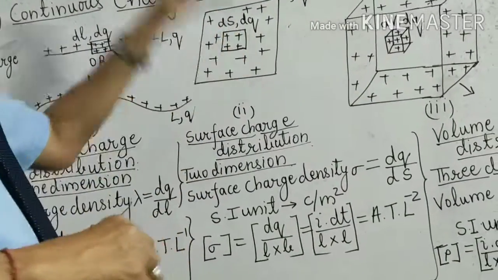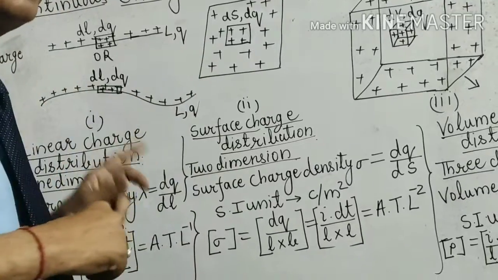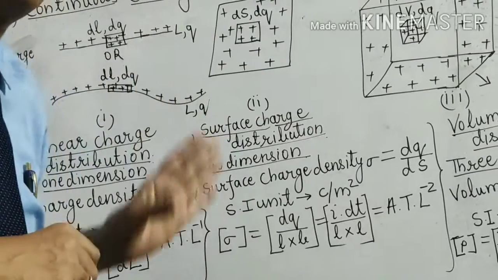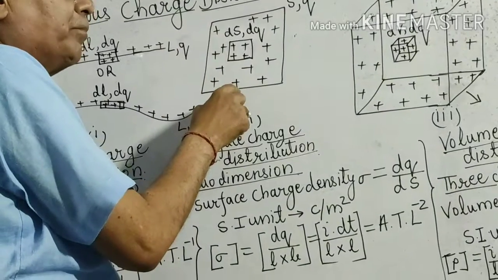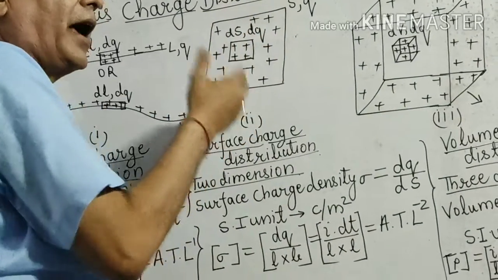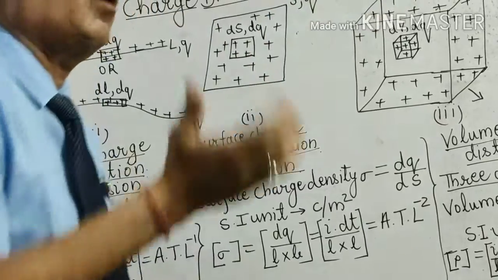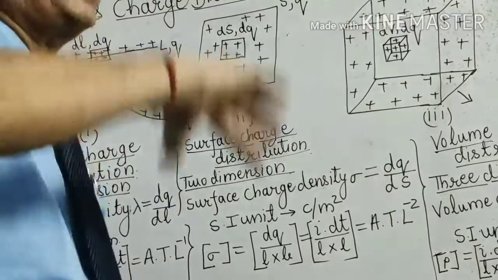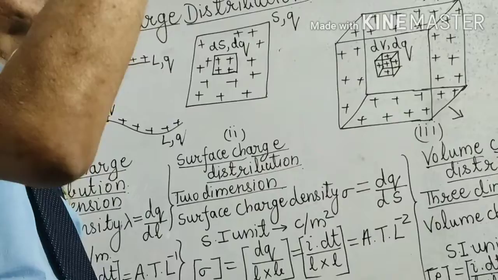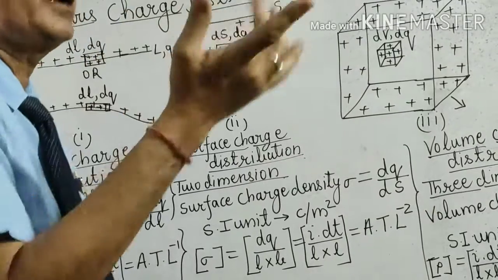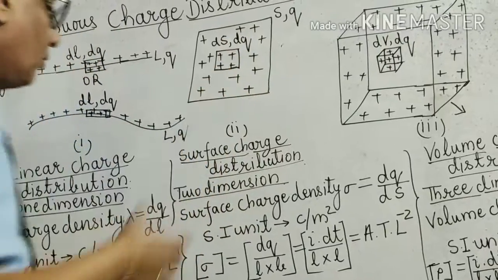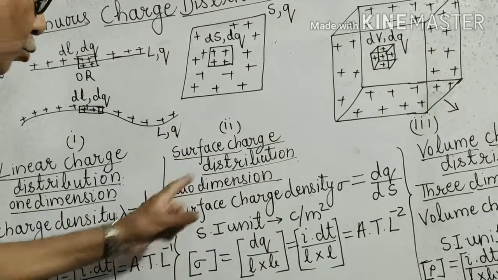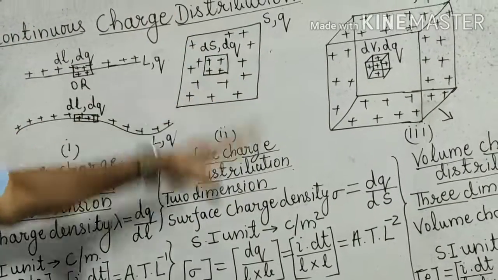So it is a two-dimension case. It is not one dimension. This is one dimension, this is two dimension. Why? It is a two-dimension case because this surface has a length and breadth, or breadth and height, or breadth or length, two dimensions. Any one you can select as x-axis and y-axis. So it is a two-dimensional case. That is why I have written here two-dimension charge distribution.